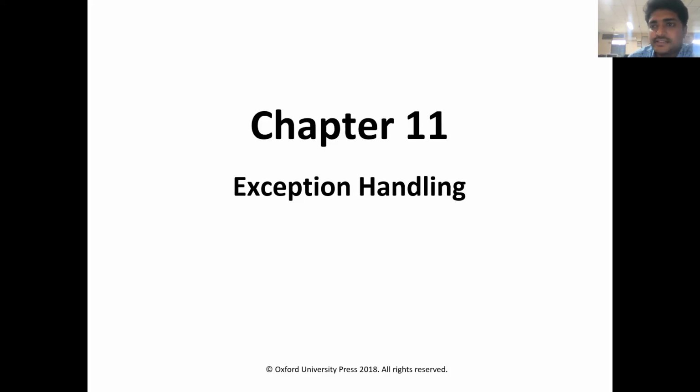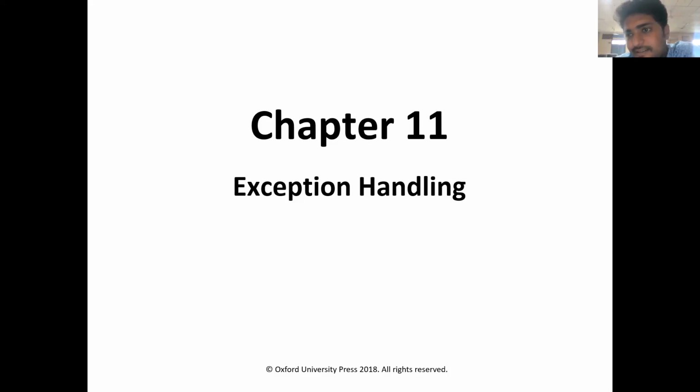So we have two variations in the handling of exceptions. One way is unchecked exception. Second way is checked exception. C++ follows the unchecked exception. Java follows either unchecked exceptions or checked exceptions.